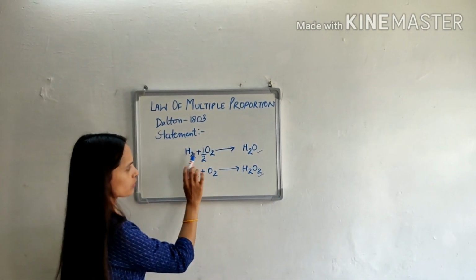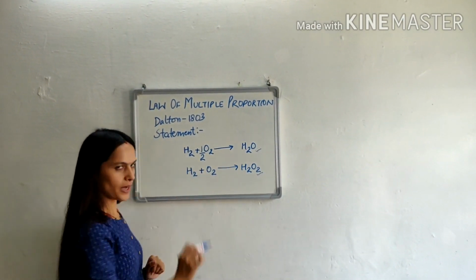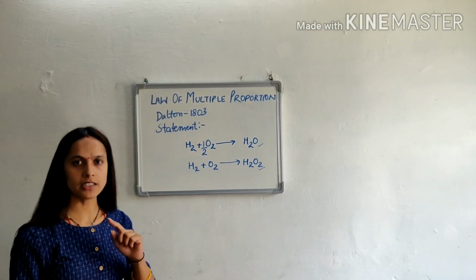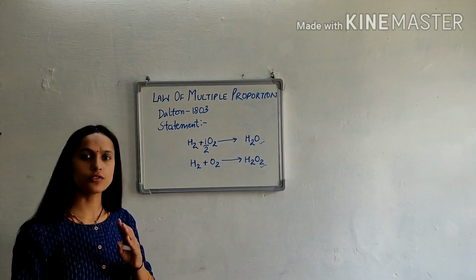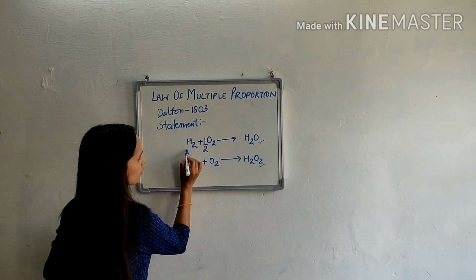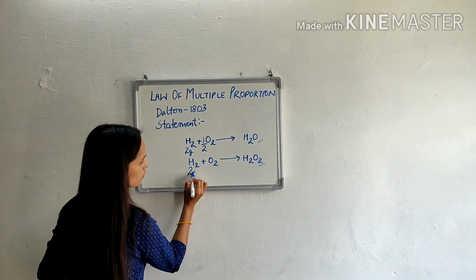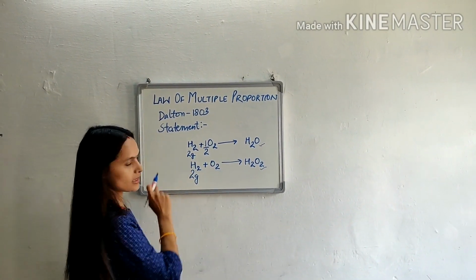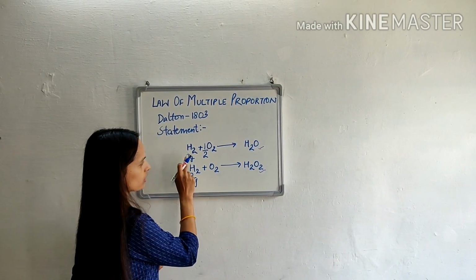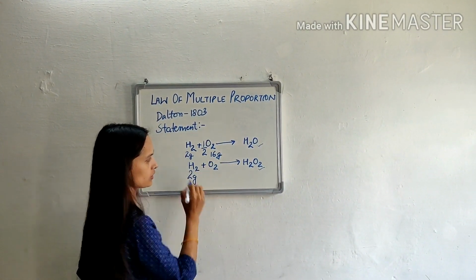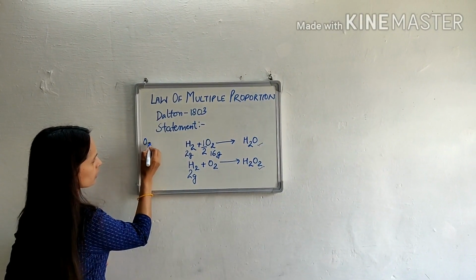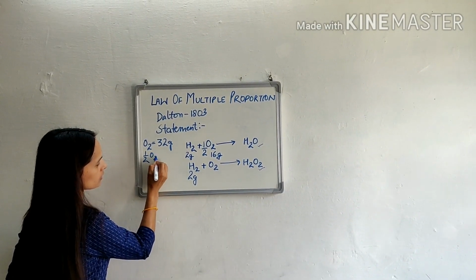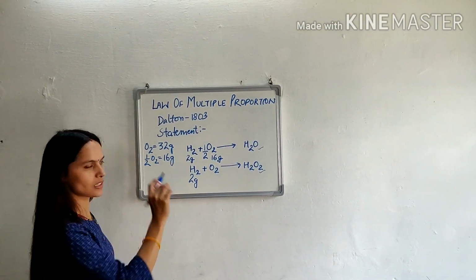So the two elements combine to form more than one compound, then the masses of one element which combine with the fixed mass of the other element. Here the mass of hydrogen is 2 gram, here also it is 2 gram, means the mass of hydrogen is fixed. Now in this reaction 2 gram hydrogen reacts with 16 gram of oxygen, because O2 is a molecule whose mass is 32 gram. Therefore, half O2 becomes 32 divided by 2, that is 16 gram.